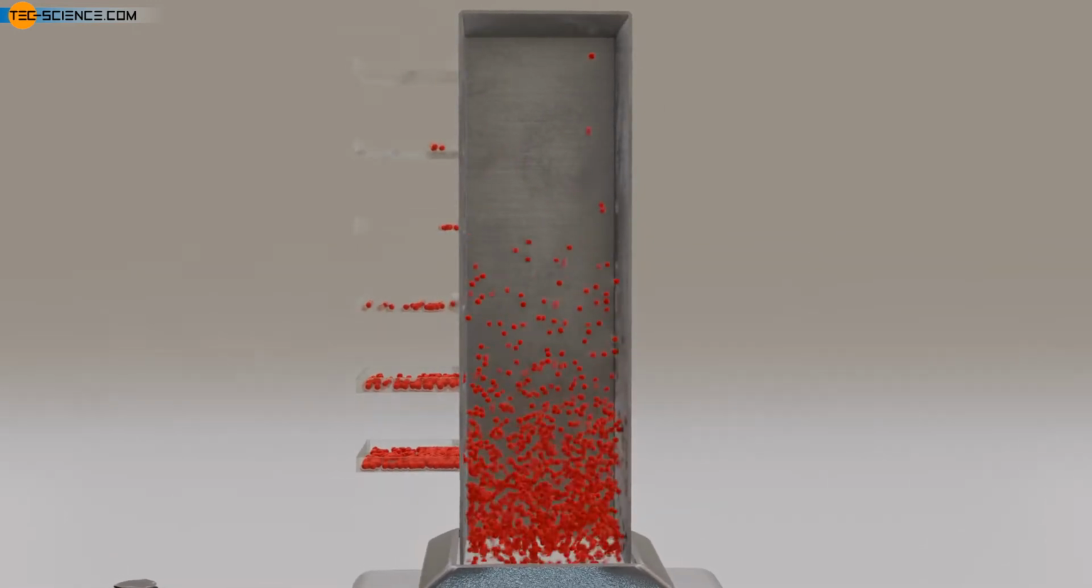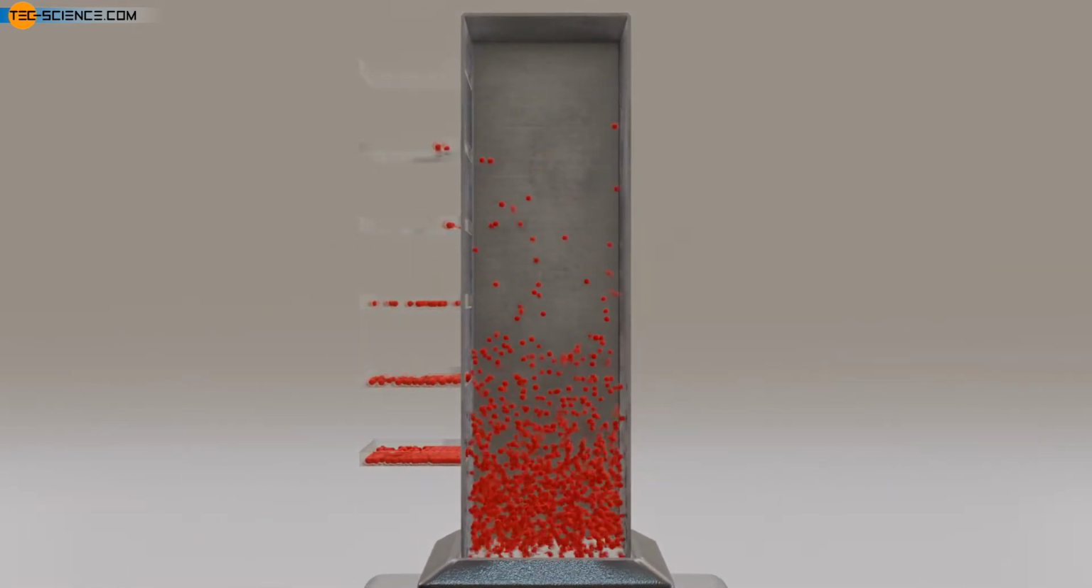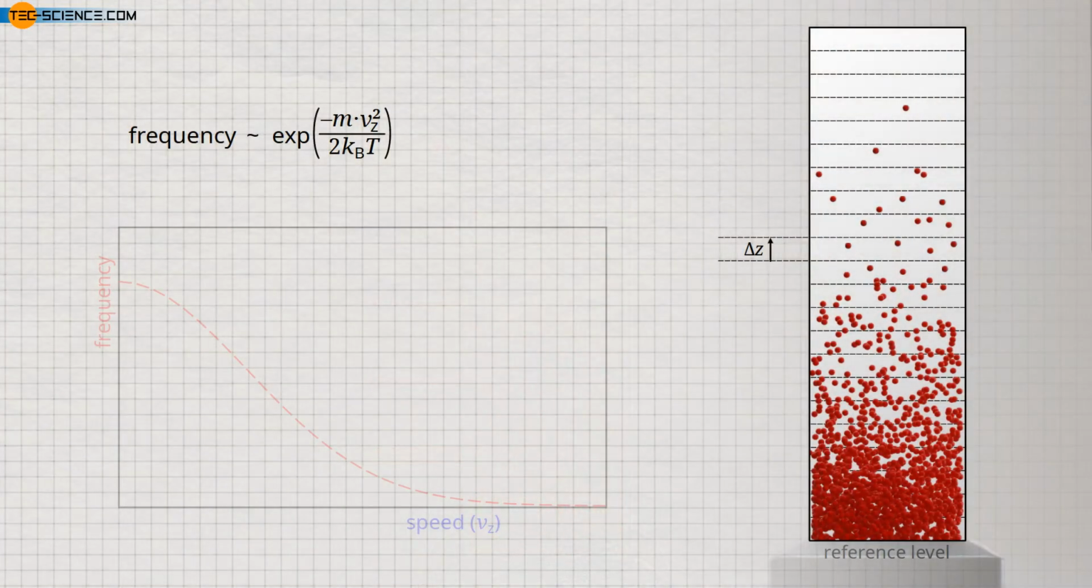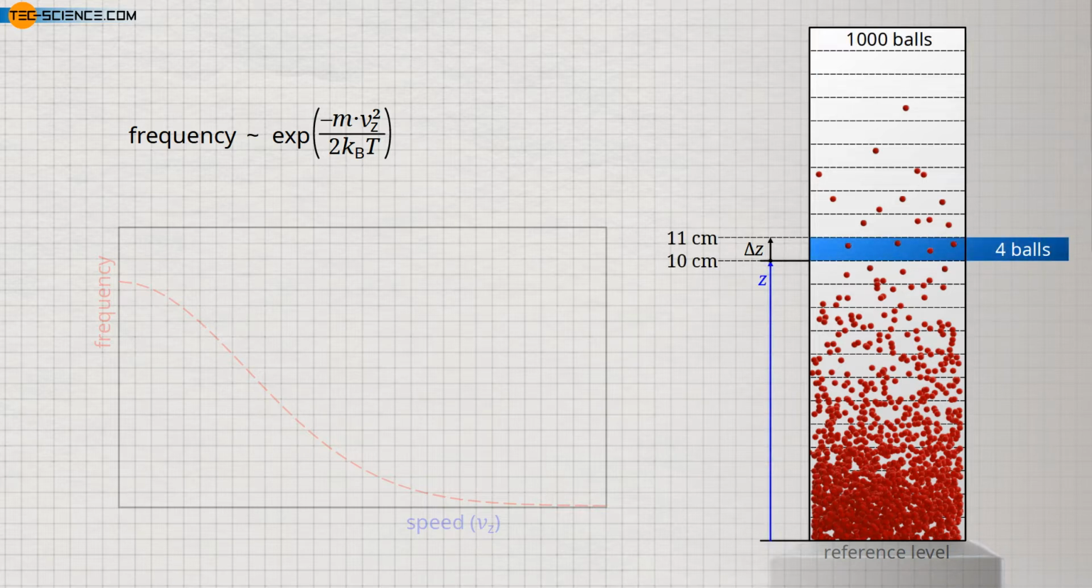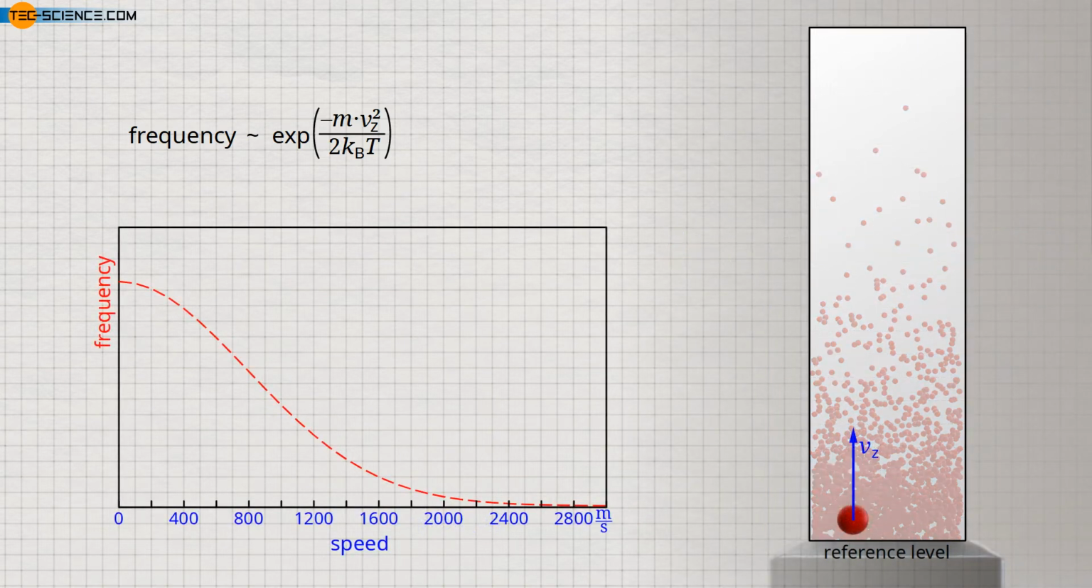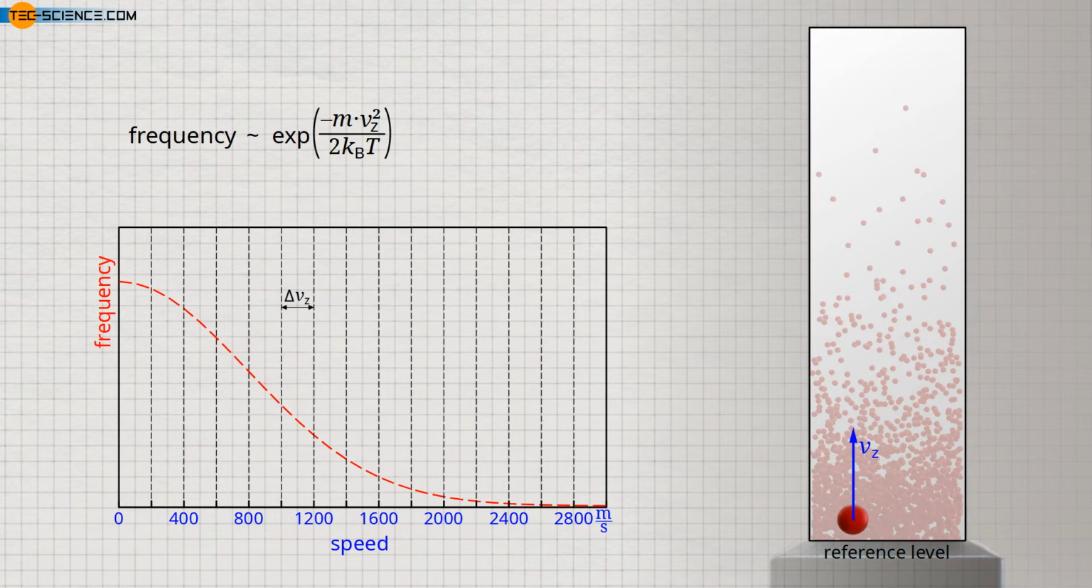In the case of the oscillating plate, this is done by the finite height of the slots. The maximum height to which the balls reach can therefore vary within the height of the slots. Only this height range can be assigned a certain frequency. So, for example, one can say that at a height between 10 and 11 centimeters the number of balls registered there is 4. With respect to the speed distribution in a gas, this means that we can only assign speed ranges to a certain frequency.